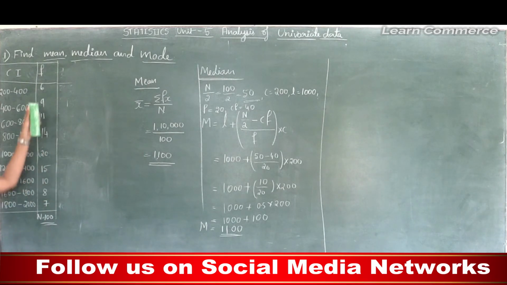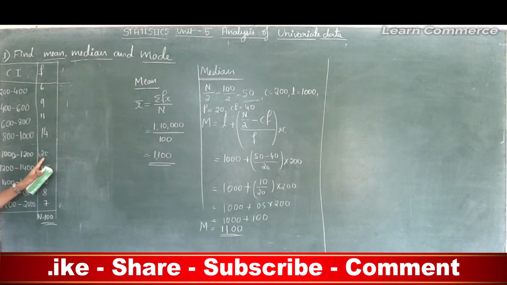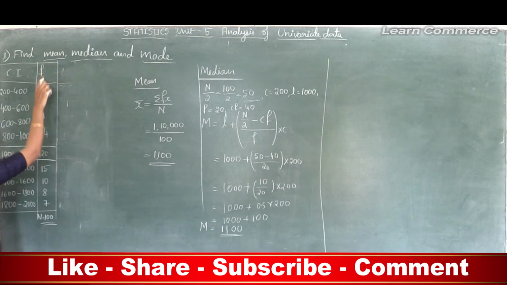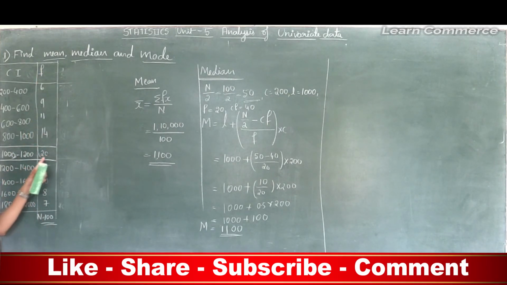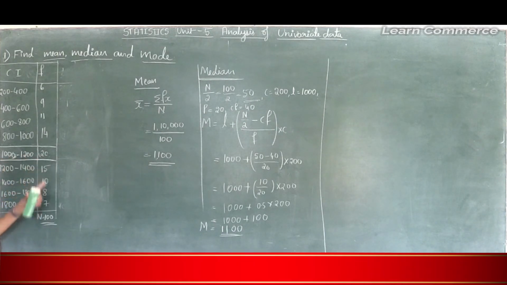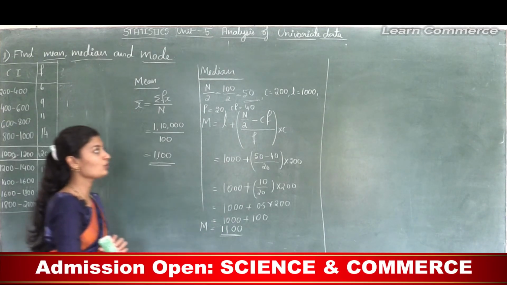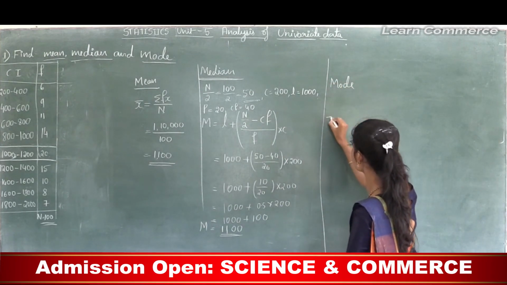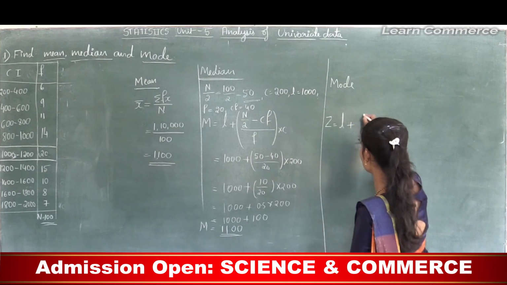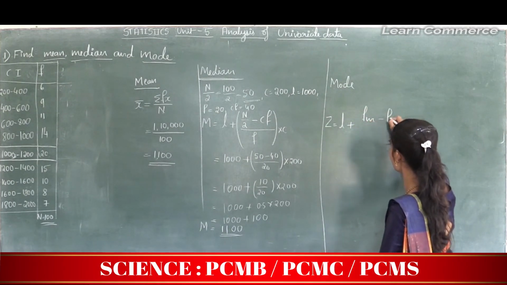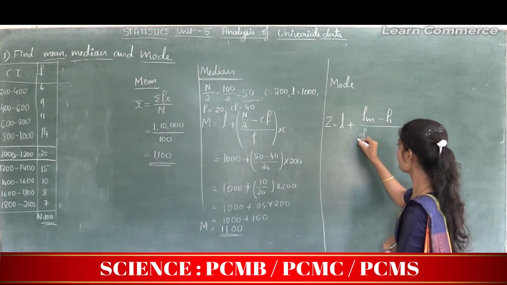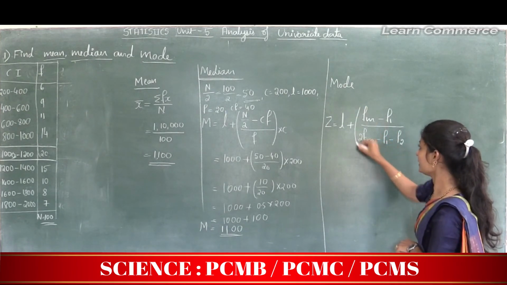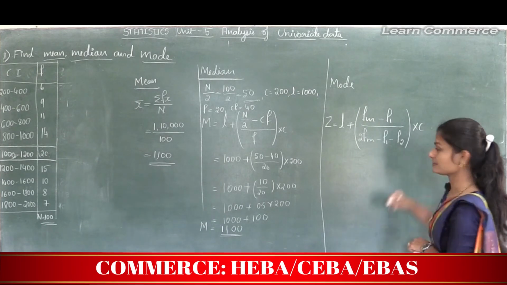In the frequency, the highest frequency is 20. So this is the modal class. To calculate mode, the formula is like this. That is Z is equal to L plus Fm minus F1, divided by 2Fm minus F1 minus F2, into C.